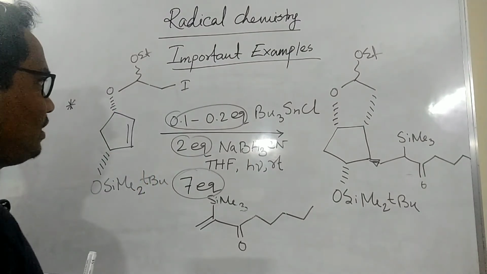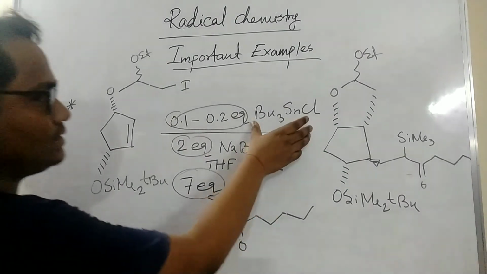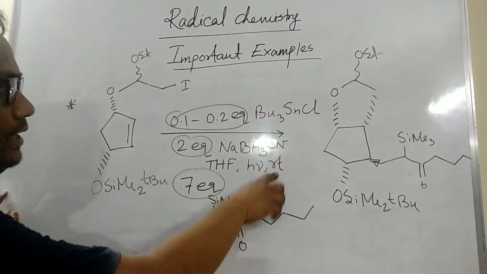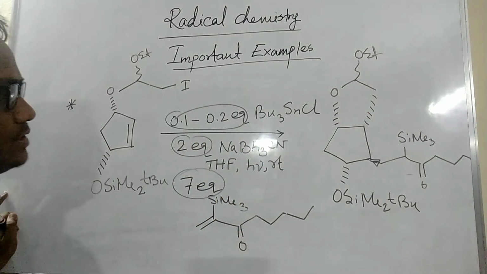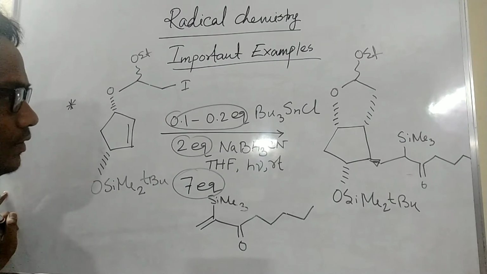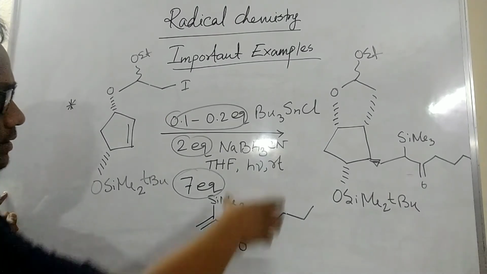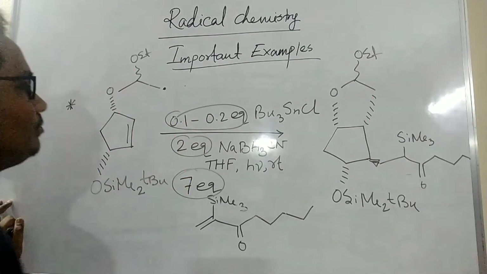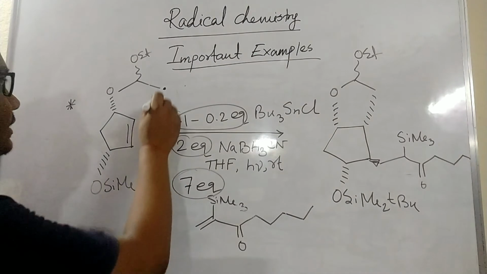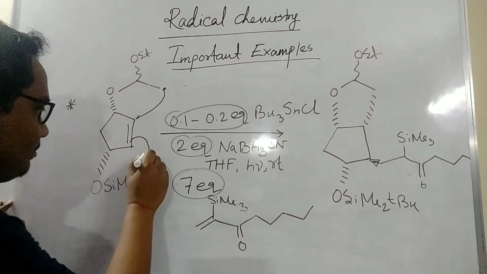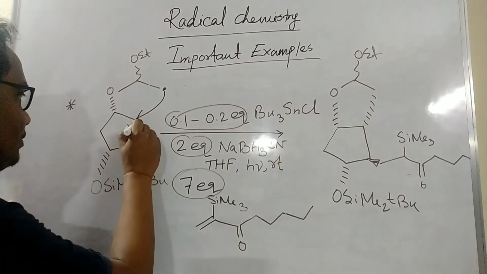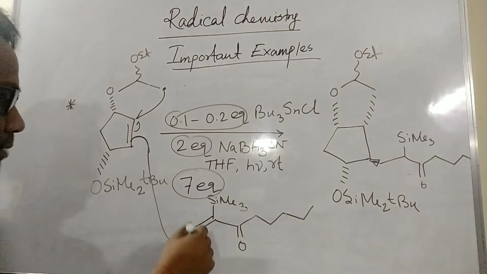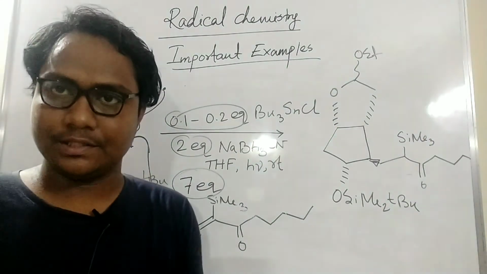So what is the first step? The first step is tributyl tin hydride and sodium cyanoborohydride, and light at room temperature. What will happen? In situ it will make this radical here. Then this radical will attack there, and that will come, as a half portion, and it will also give a radical. Then it will go there, because I wrote an arrow, but I gave a half arrow because it is a radical reaction.